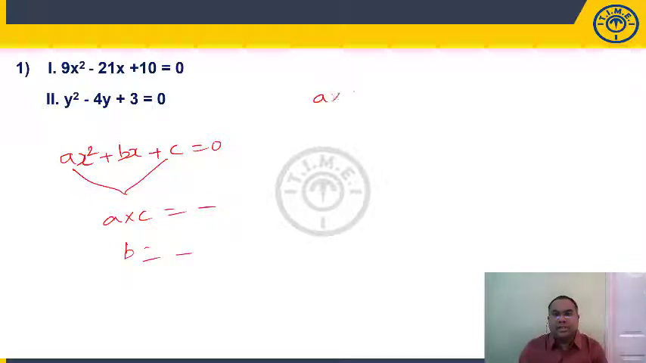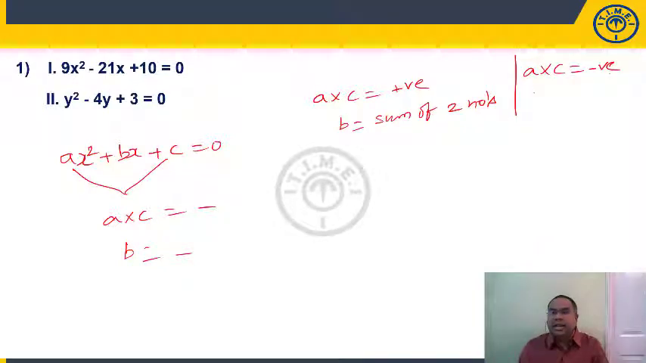If a into c is positive, the product is positive, we write b, the coefficient of x, as the sum of two numbers. The condition is that if you add them, we should get b, and if you multiply those two numbers, we should get the a into c product. Similarly, if a into c is negative, then write b as a difference of two numbers, such that the difference of the two numbers is equal to b and the product of those two numbers must be equal to the product which we are getting here.